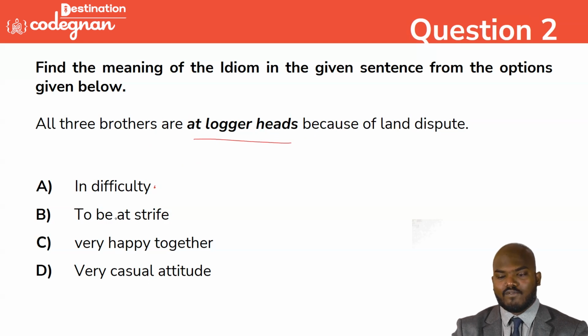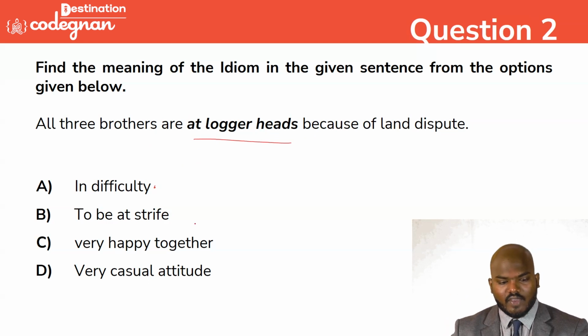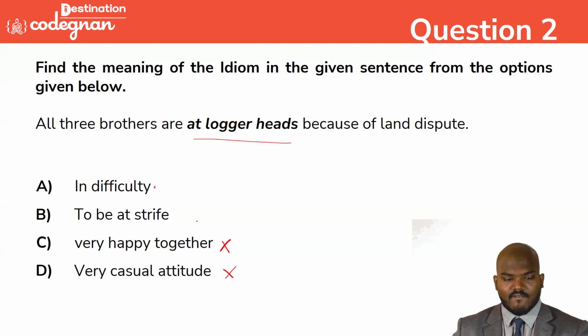Okay. To be at strife. To be at strife means they are at each other's throats. Very happy together is a positive word, not correct. Casual attitude, not correct. So to be at strife is the correct answer, because loggerheads indicates they are in an emergency situation because of the land dispute. This is how you need to take out the answer.